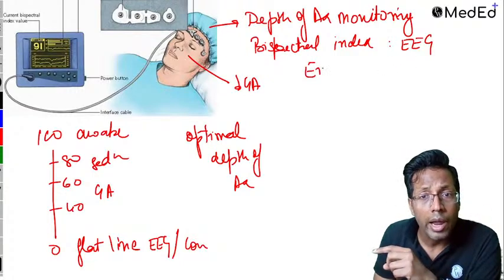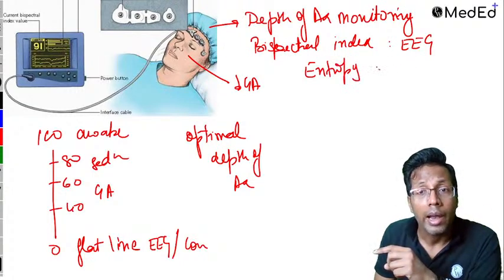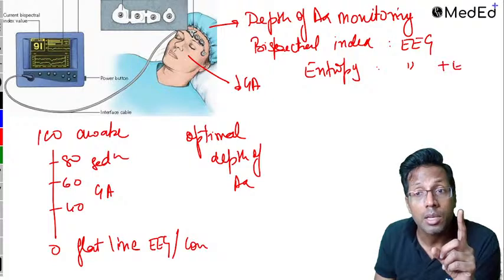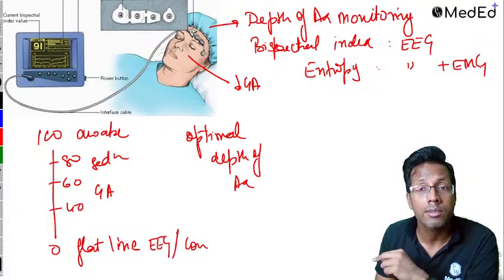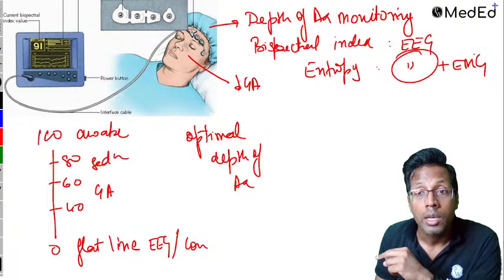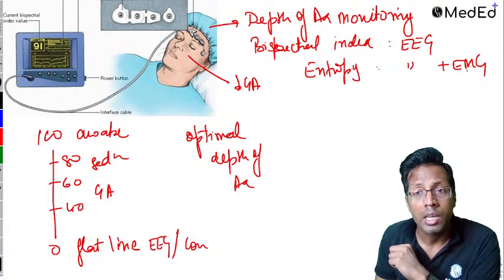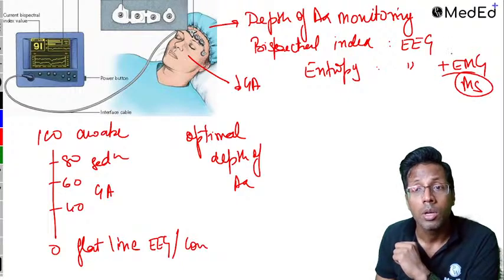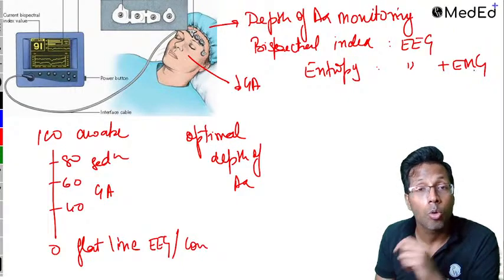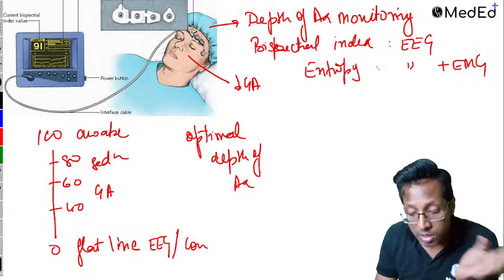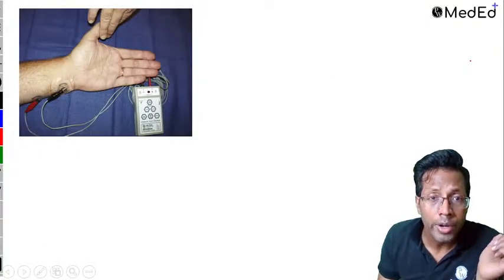There's another one called entropy. Entropy is EEG plus EMG, which is a better monitor than bispectral index because it combines two things, EEG and EMG. EMG means electromyogram, so you come to know about the muscles also. EEG just told you about the brain, but entropy tells you both. Otherwise, routinely for muscles, what we use is a neuromuscular monitor.